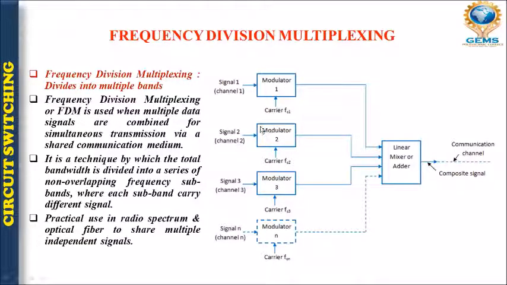Here this signal is modulated with carrier F1, this is carrier signal 2, this is carrier signal 3, and this is carrier signal 4. These are multiplexed through FDM, and there is a linear mixer, also known as an adder. Basically it combines all these signals and makes a composite signal, and only then is the communication possible.